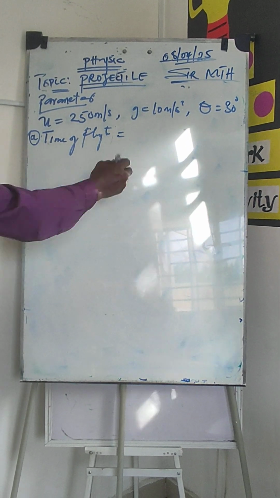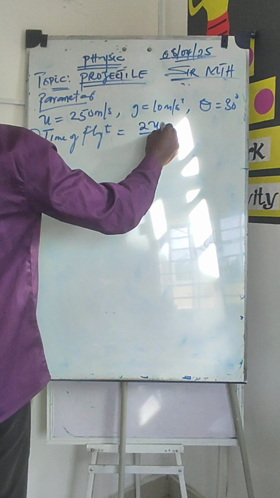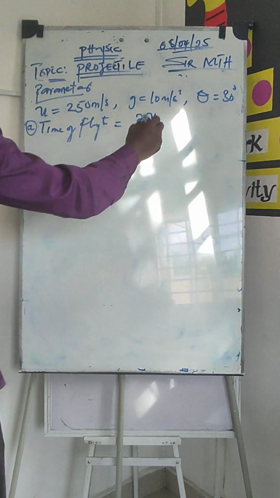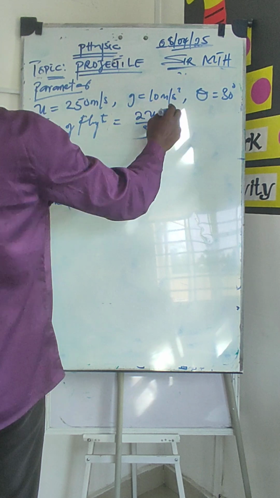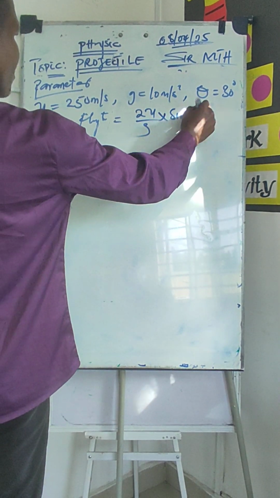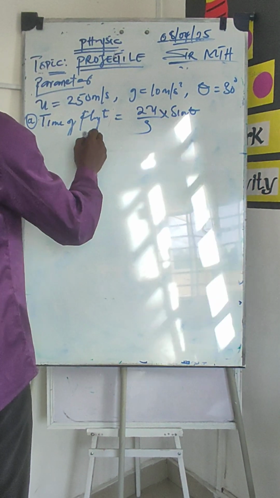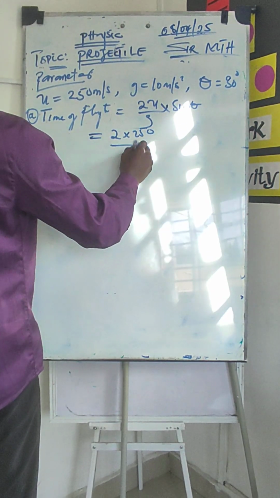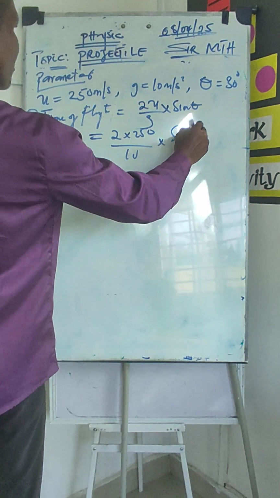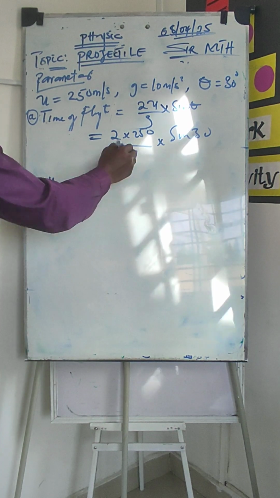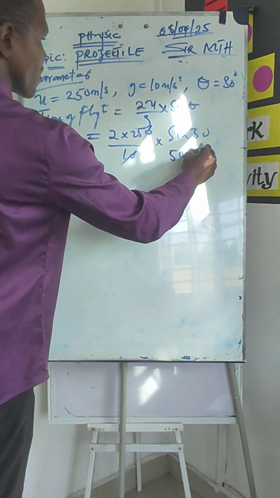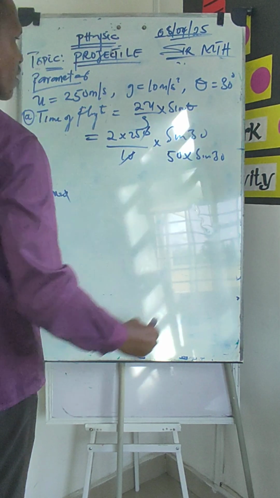So, time of flight, we already know that it was 2u over g. This is time of flight, not time to reach the maximum height. But with this angle, we're going to multiply it by sine theta. That will give us 2 times 250 over 10 multiplied by sine 30. This is 50 times sine 30.